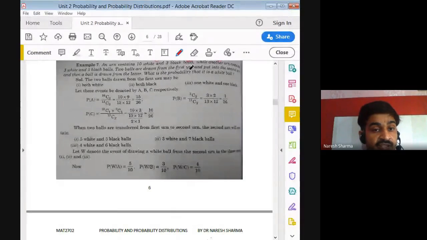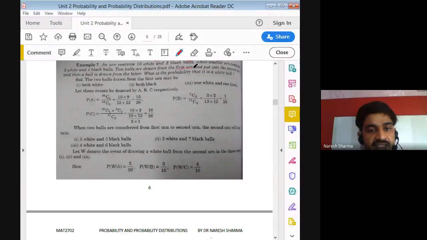Look here. We have 10 white and 3 black in the first, meaning total balls are 13. Now we want to take 2 out from the first bag. Which 2? It's not clear yet, right? So these 2 may be both white, maybe one white, one black, maybe both black, right?